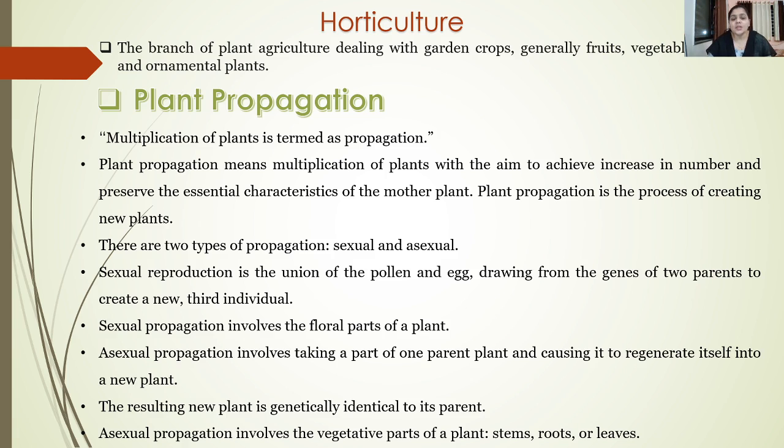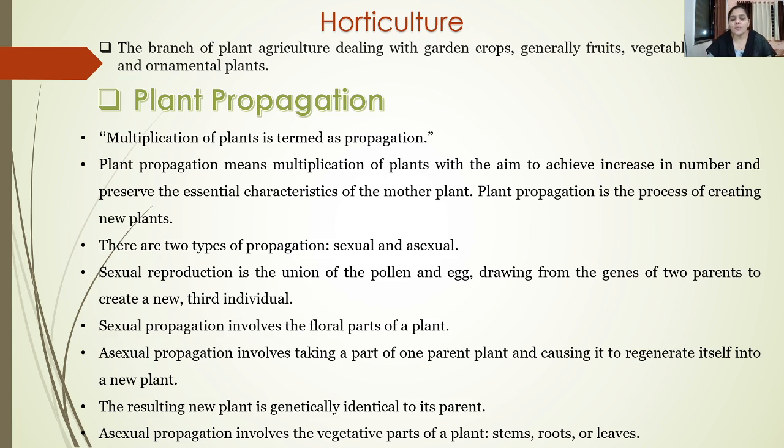Sexual propagation generally involves the floral parts of a plant, whereas asexual propagation involves any specific part of one parent plant, which causes it to regenerate itself into a new plant. The resulting new plant is genetically identical to its parent.